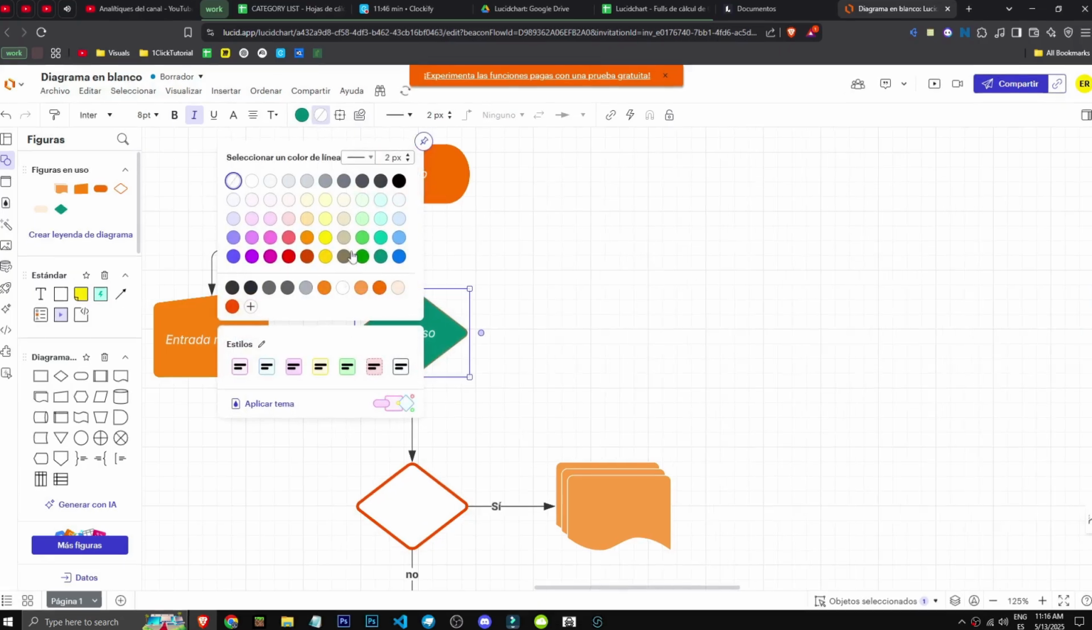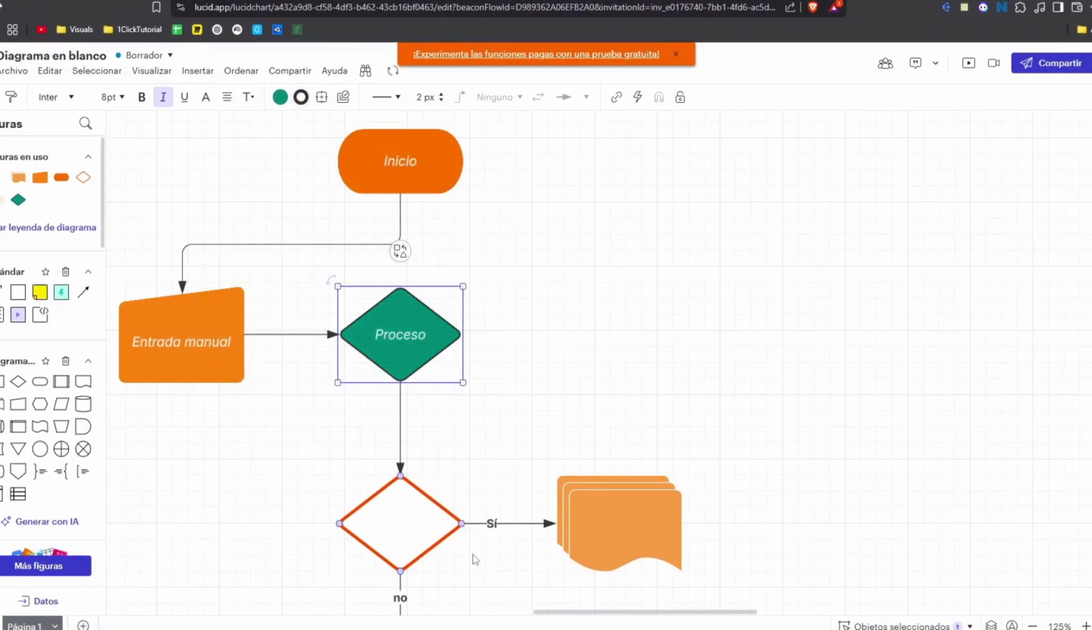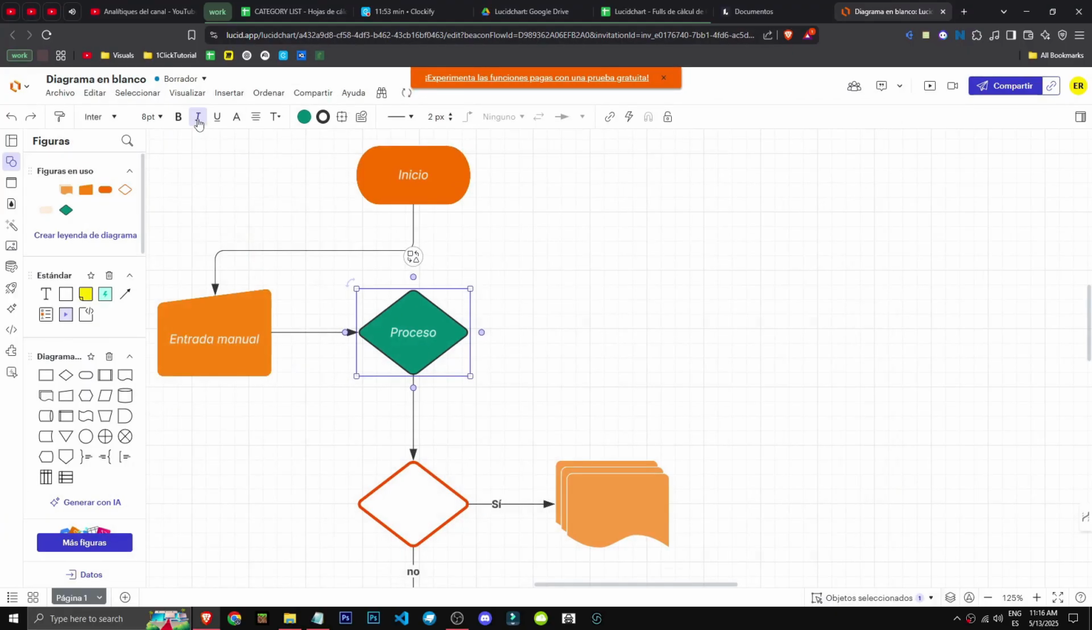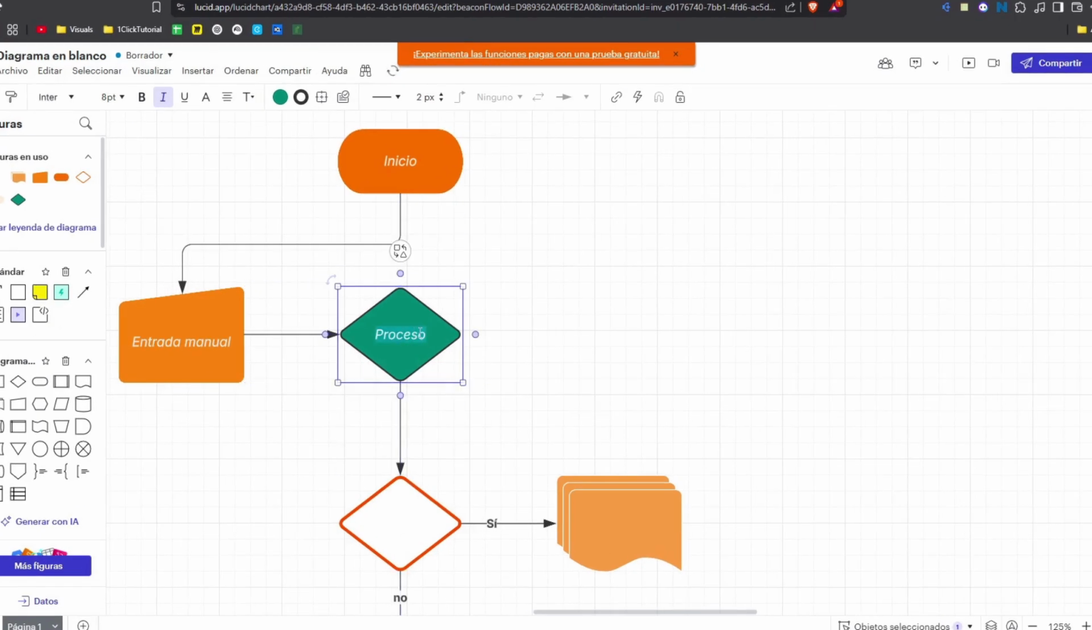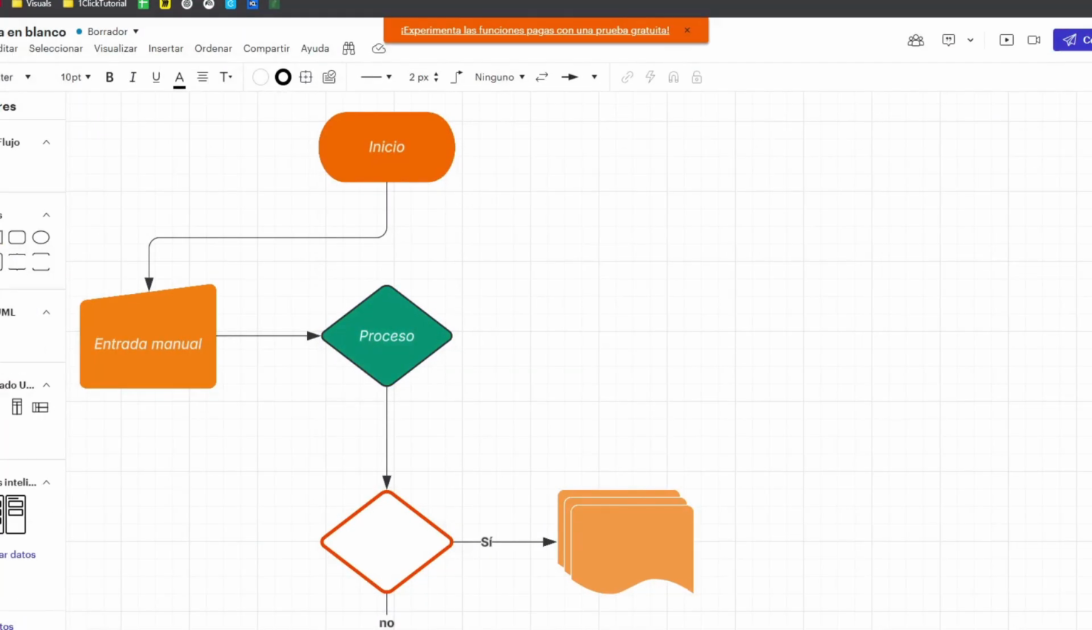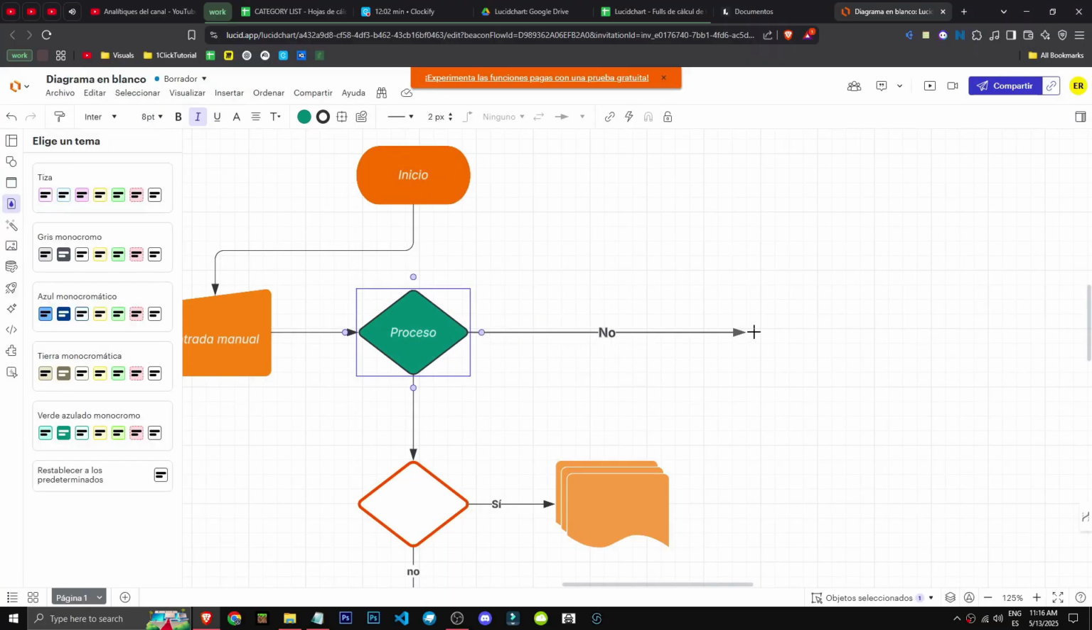Let's see. There it is. Select a shape and you can change its type, color, and preview changes. Features not all tools have. We can italicize text, remove it, see? Double click to edit text inside. That's what this tool allows us to do, okay?